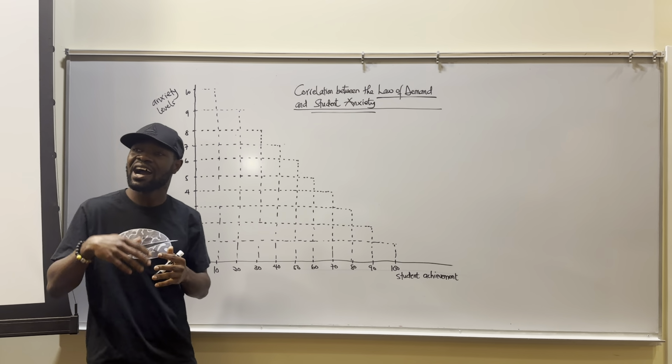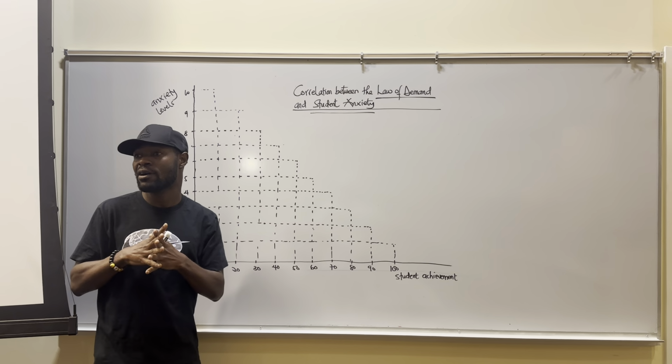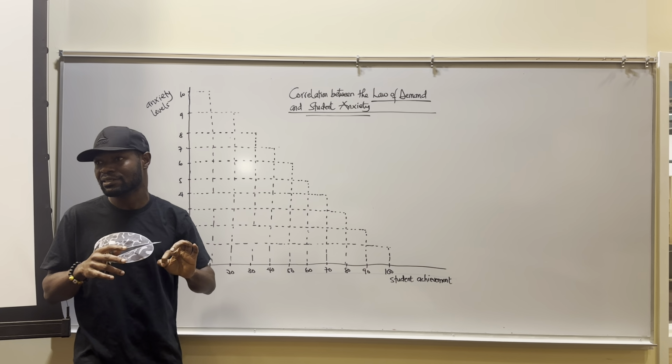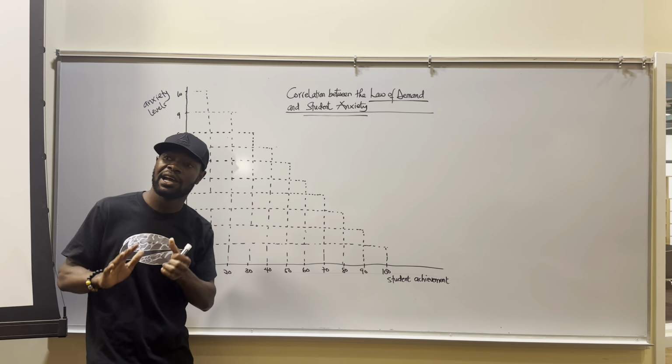But when the prices are high, people tend not to buy, except for ostentatious goods. Then people will buy goods at higher prices. Other than that, normally a consumer behaves in a way that when the price of goods is high, they don't intend to buy. But when it is low, they buy in bulk. So that is about the law of demand. The higher the price, the lower the quantity demanded, and the lower the price, the higher the quantity demanded.